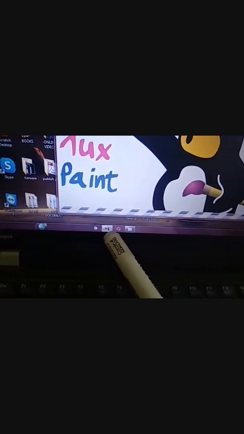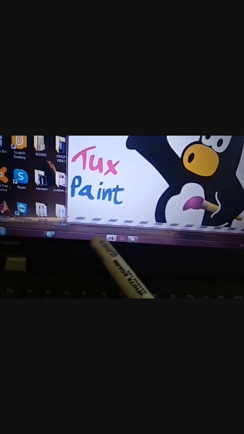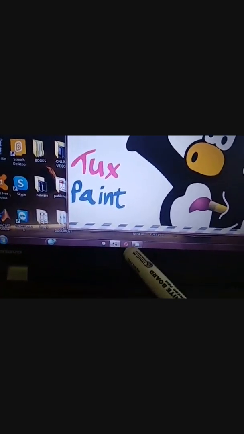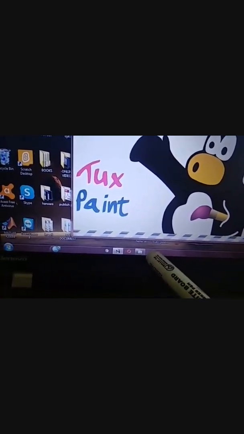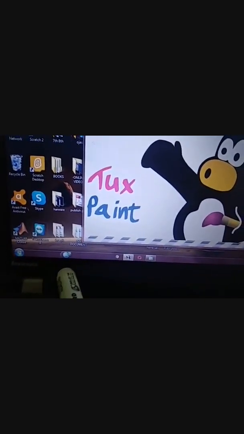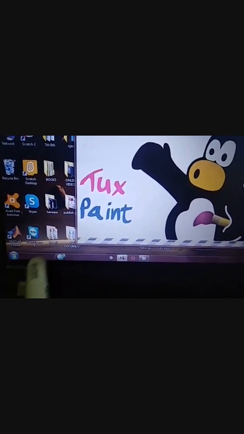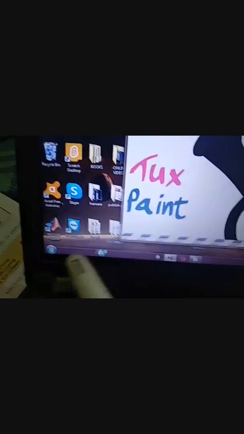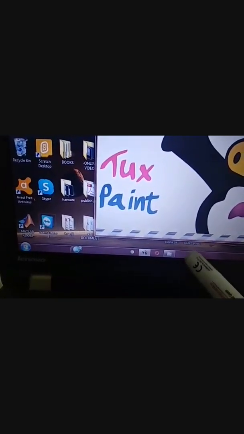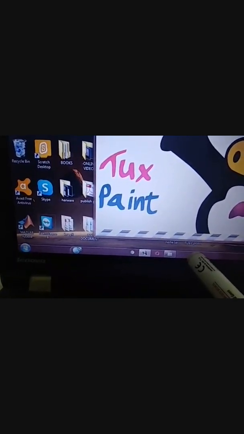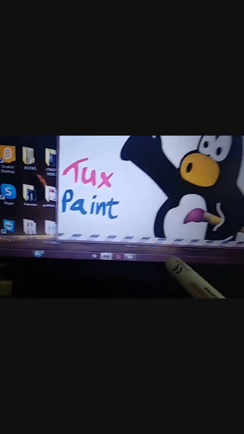This is TuxPaint, means an active application, an opened program, comes on the taskbar. So the taskbar has three main things. One is the start button, then opened programs, means the programs which are opened and in working position, and the third one is the notification area.